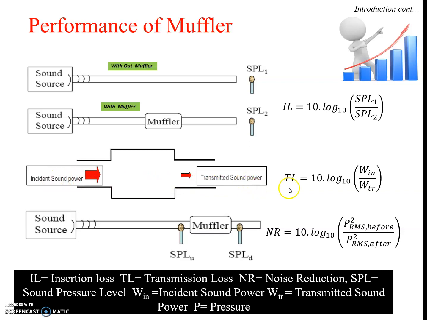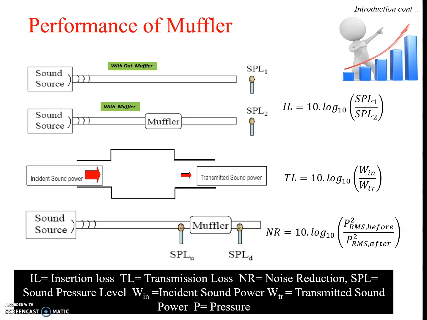And this transmission loss can be calculated with the help of this formula. Noise reduction is the difference of sound pressure level between one point upstream of the muffler and one point downstream of the muffler. So these are the three criteria through which we quantify the performance of a muffler.